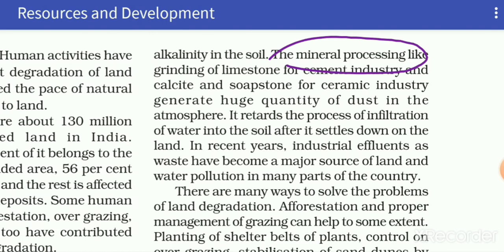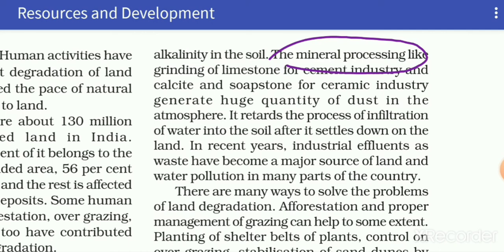Due to that, huge quantity of dust particles spread into the atmosphere. It also settles down on the land and retards or stops the process of infiltration of water. It means the water does not go inside the earth into the soil, and because of that the land is degraded. So this is very harmful for both atmosphere and land.